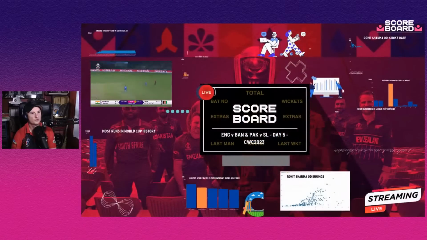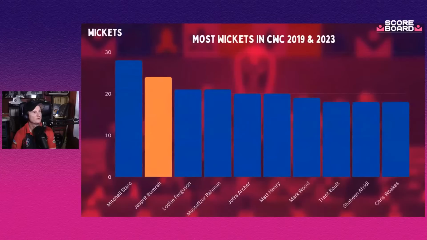And then who have we got here? Jasprit Bumrah, shall we? Why not do this? Most wickets in the Cricket World Cup in 2019 and 2023. No man should be compared to Mitchell Starc in World Cups because he's ridiculous again. But we're certainly seeing that Bumrah is back to what we would want him to be. It was his second ODI World Cup fourfer, and he went at less than 5 runs an over, which I know Afghanistan's not a great batting lineup, but on that wicket, I thought it was a really impressive thing to be able to do. 4 wickets for 39.